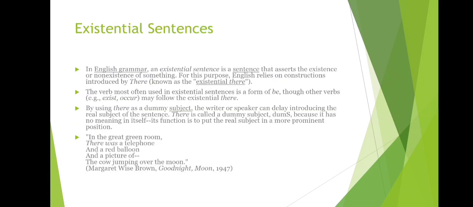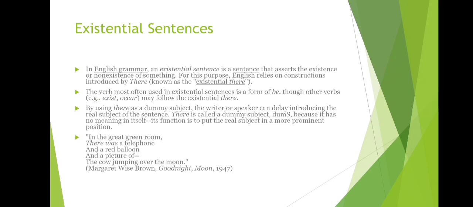Moving further to existential sentences. In English grammar, an existential sentence is a sentence that asserts the existence or non-existence of something. For this purpose, English relies on constructions introduced by there. The verb most often used in existential sentences is a form of be, though other verbs like exist, occur may follow the existential there.